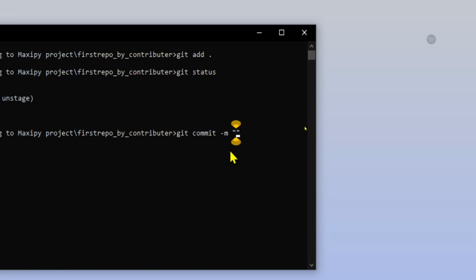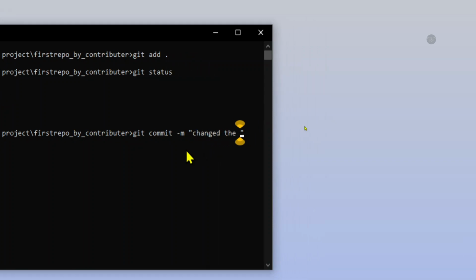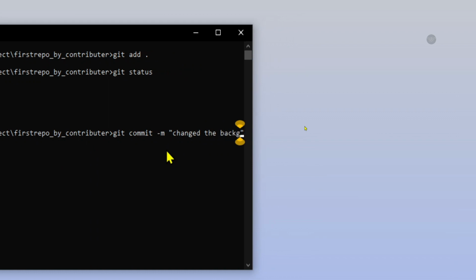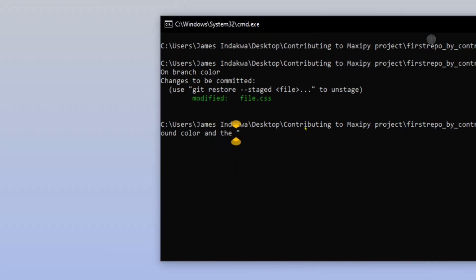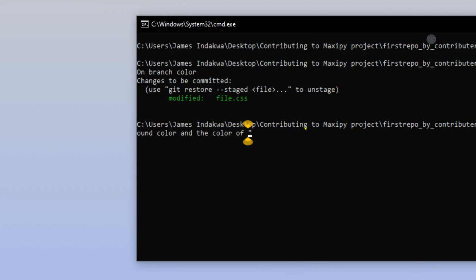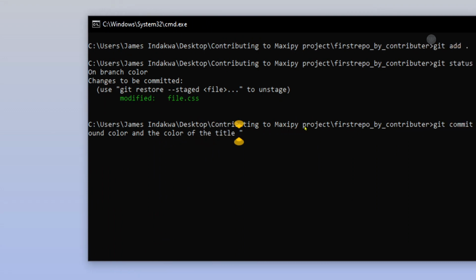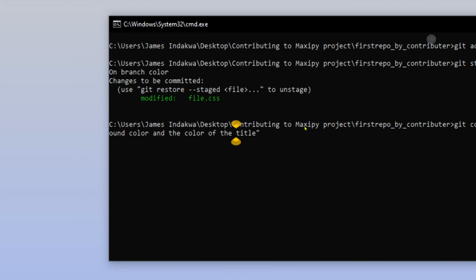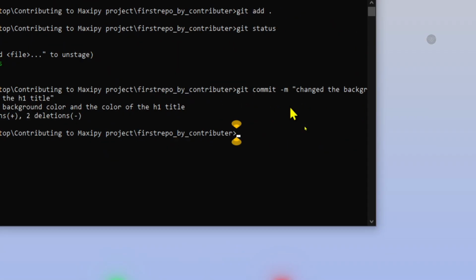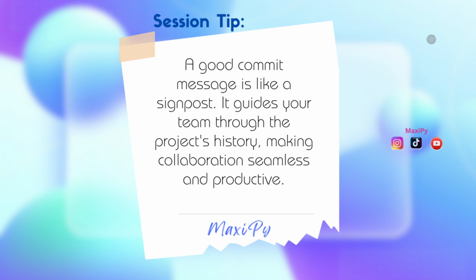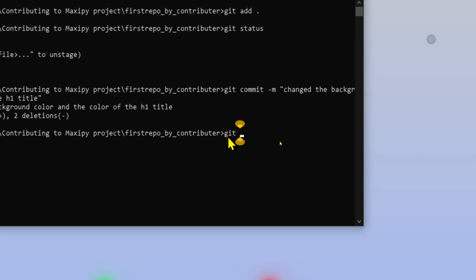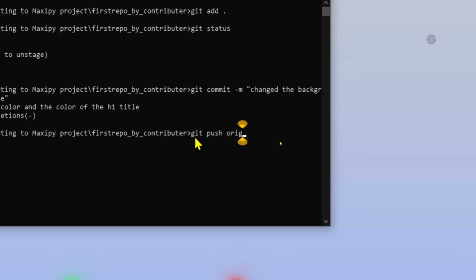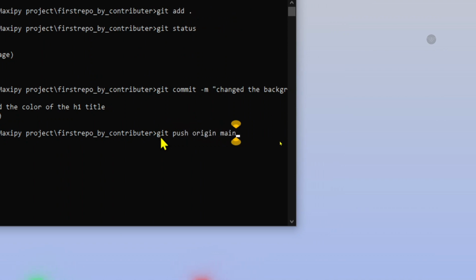Now I have changed the background color and the color of the title. It should be h1 title. Alright, so after that I need to now git push origin main, and then hit.